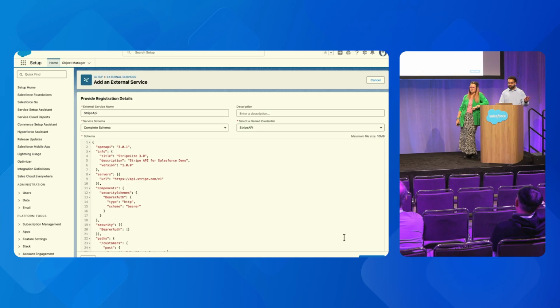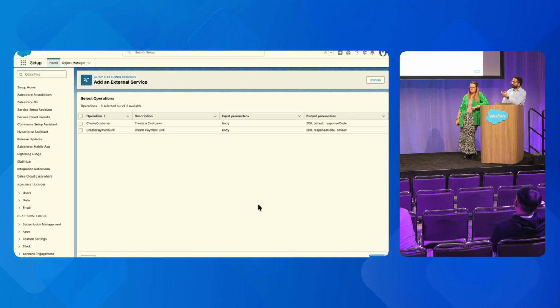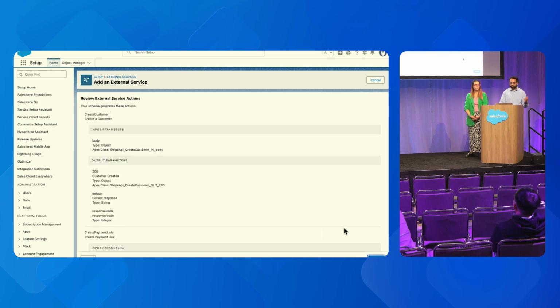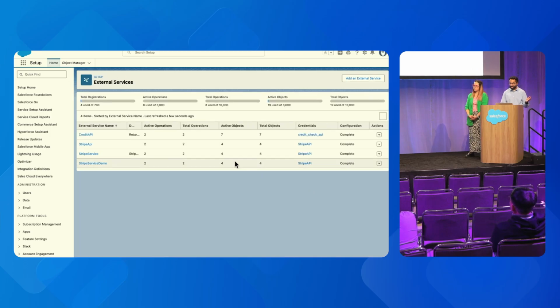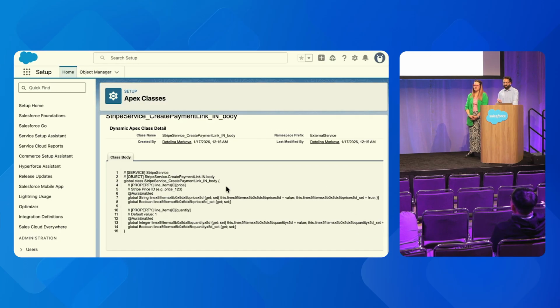We're passing it in directly to external services, which then processes it. And it's going to show us those two operations I mentioned, creating the customer and the payment link. We're going to activate both of those. And what happens now is that behind the scenes, external services has generated Apex classes without you writing a single line of code, as well as invocable actions that can be used across the platform. So I'll click finish here just to wrap up that flow. And here's an example of an Apex class that was just auto-generated by external services. This is the input shape that will be passed into any callout for creating the payment link. So I did not write a single line of code here.